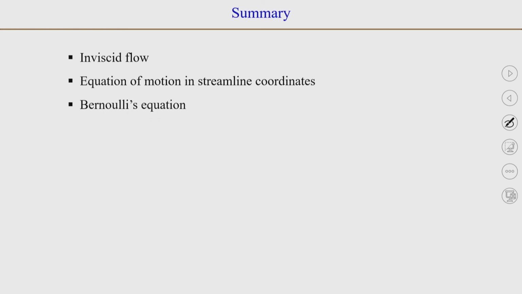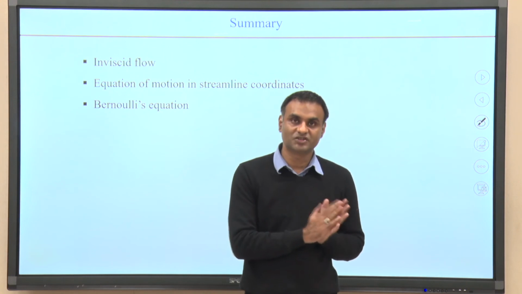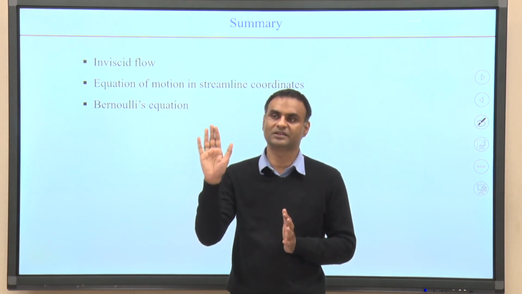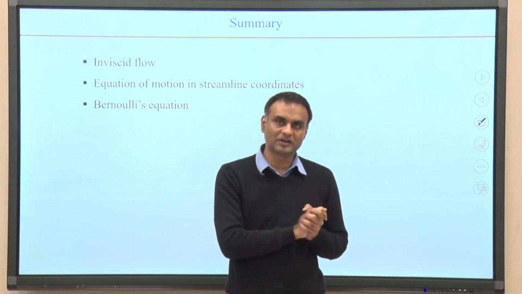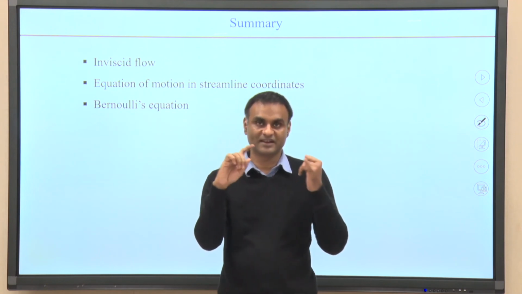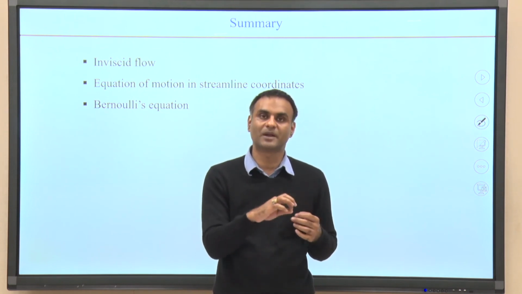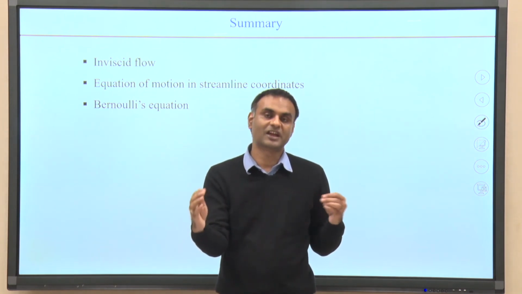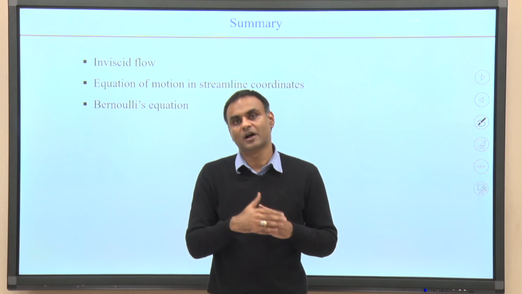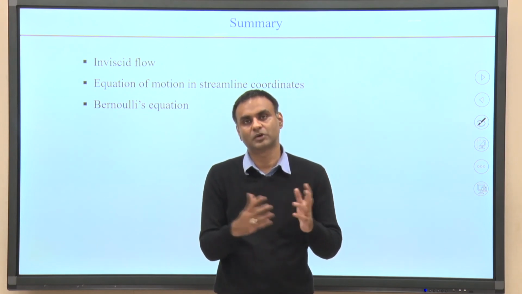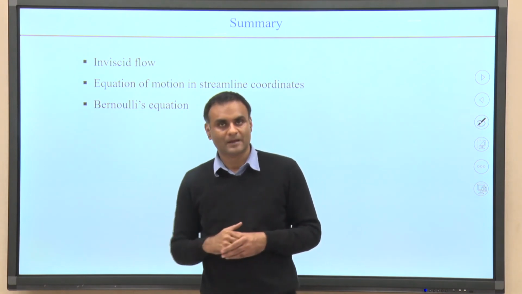Okay. So, in summary, what we have been able to do today is we just looked at what is inviscid flow, and we now know that in the inviscid flow we can neglect the viscous terms, and then we looked at the revisited Bernoulli's theorem, and the assumptions there. The main assumptions are that the flow is steady, incompressible, inviscid, and it can be applied along a streamline. So, we derived the equation of motion for an incompressible, inviscid, steady flow along the streamline and normal to streamline coordinates in a two-dimensional plane, and from that we could derive the equation of motion.